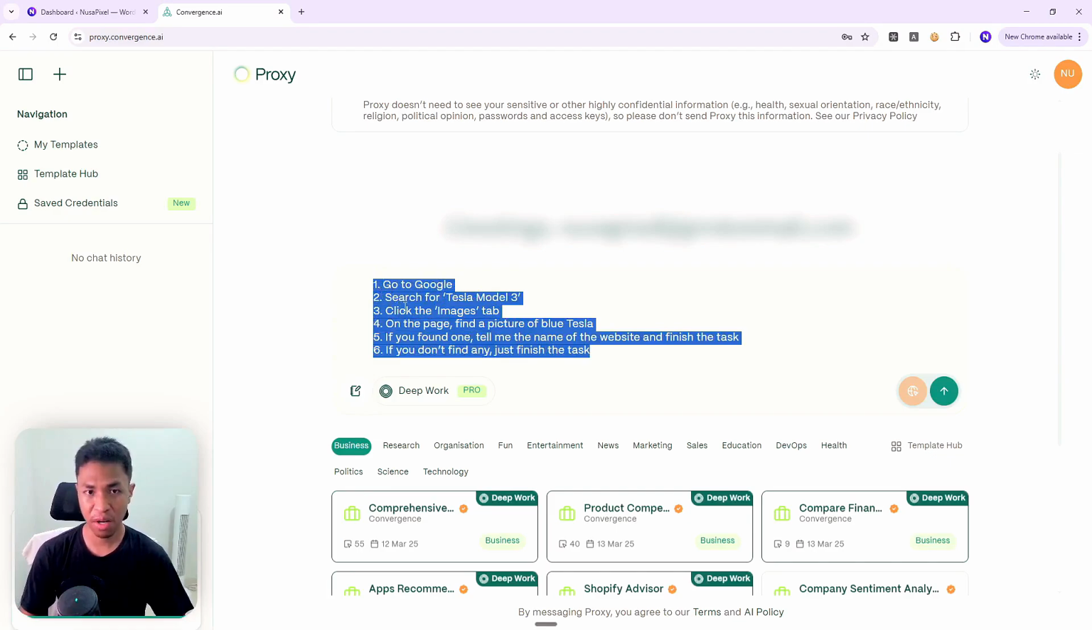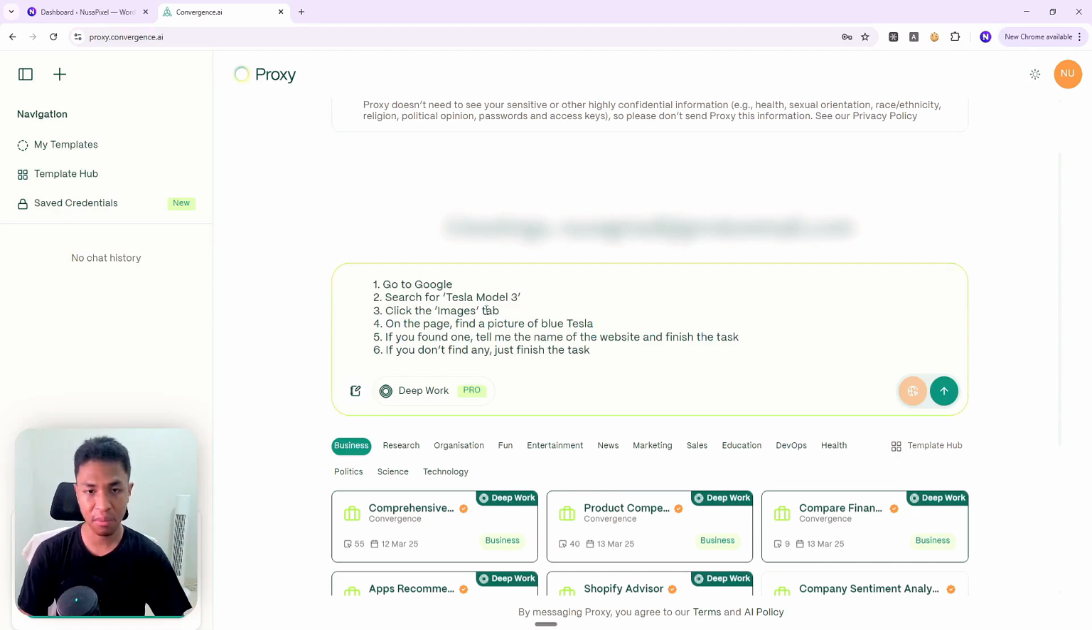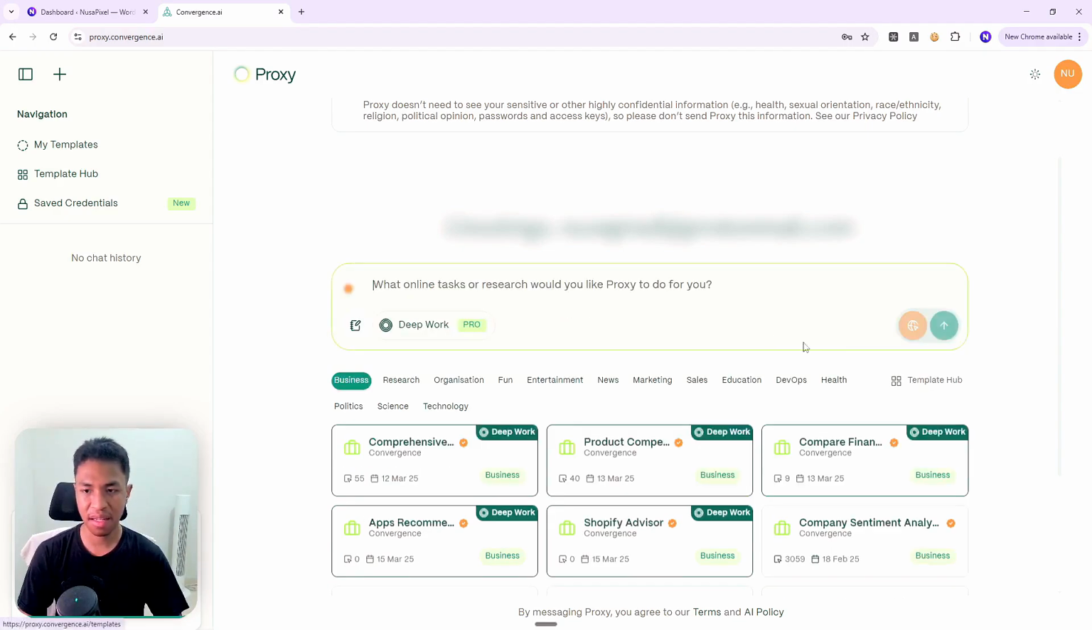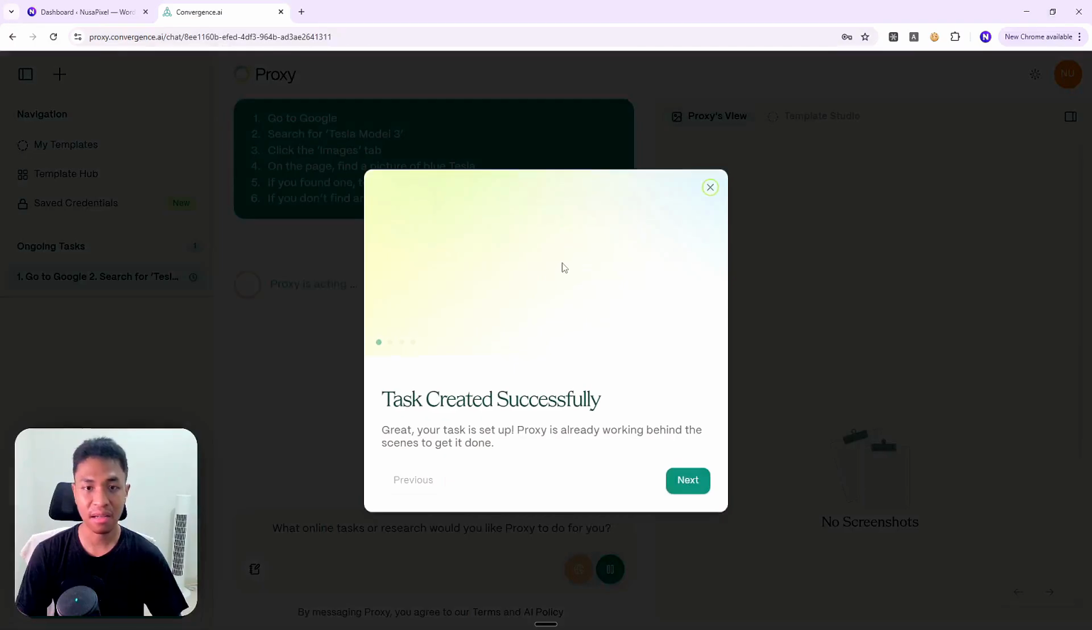It is not necessary. You can actually just prompt it with regular paragraphs. But I think this way is a lot more structured, and if there is any problem, then you will know which step is causing the problem and how you can actually improve it. Now, I'm going to send this prompt and you will see that an AI agent is different than regular AIs like ChatGPT or Claude or Gemini.